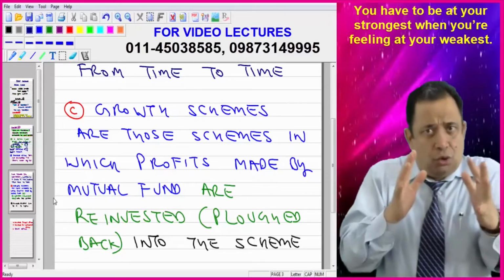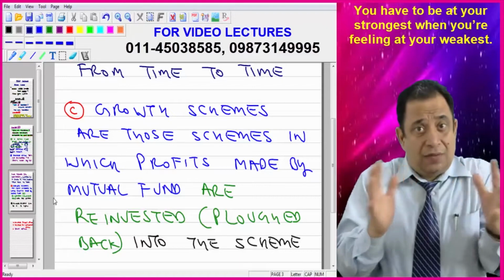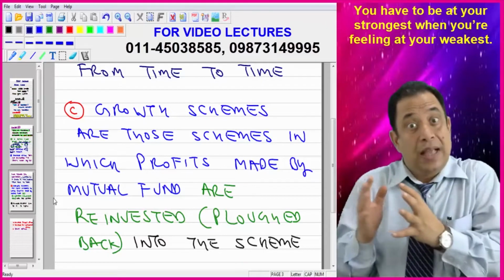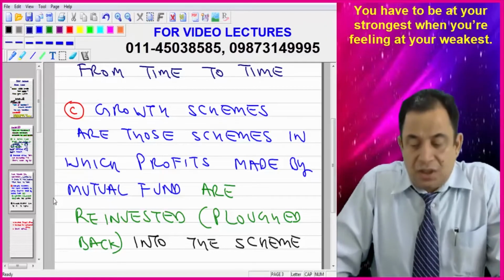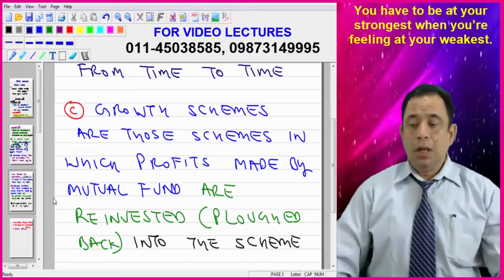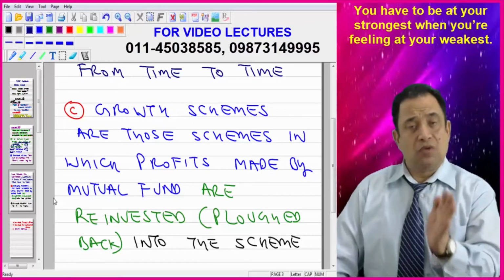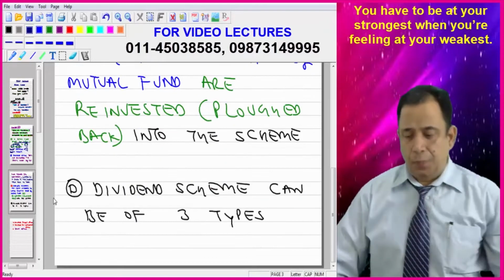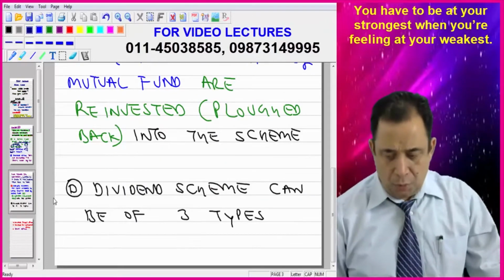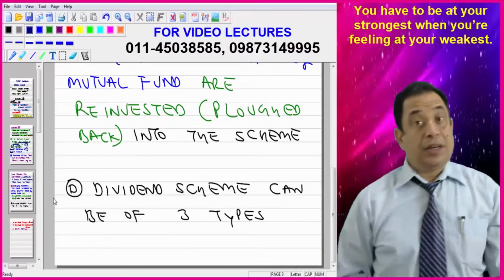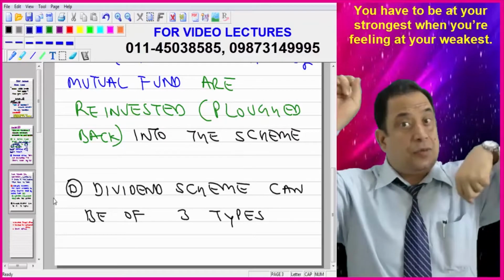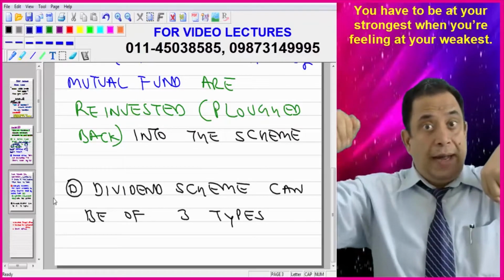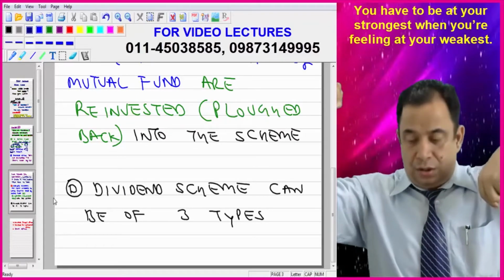So now you are aware of the meaning of dividend and growth. Growth schemes are those schemes in which profits made by mutual fund are reinvested, plowed back into the scheme. Now, D point is most important for your practical aspect as well as for theory. Because now the show begins.